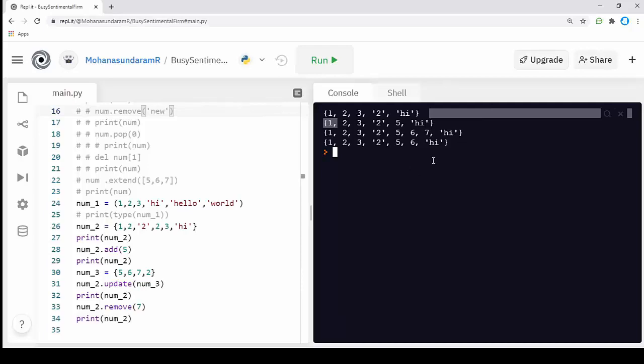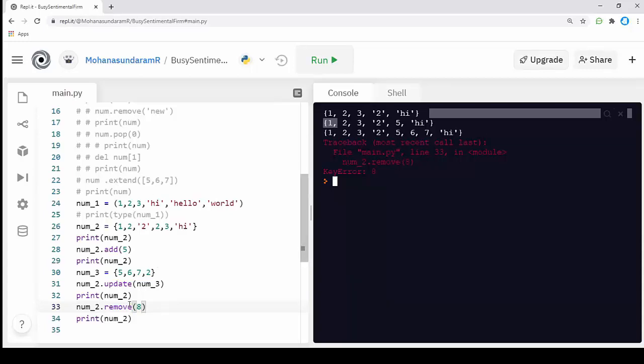This way we can remove a single data from a set. What if I give a value that is not present in my set? It will throw an error, because the value 8 is not present in my set. It doesn't match with the data of my set. If we use this type of method, it will throw an error. This is an alternate for this.